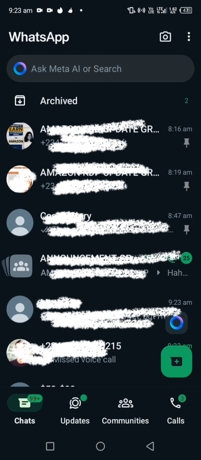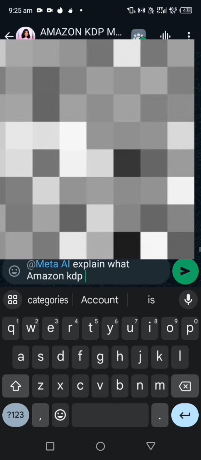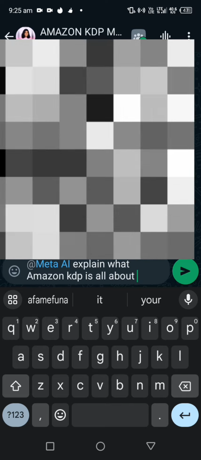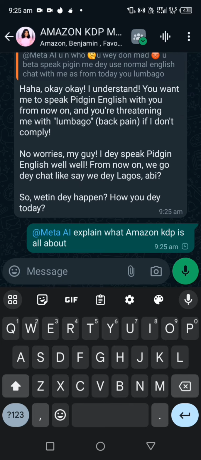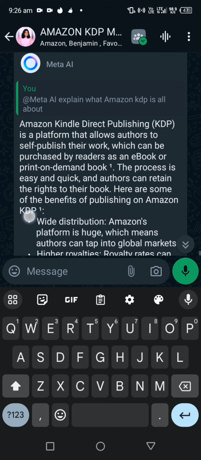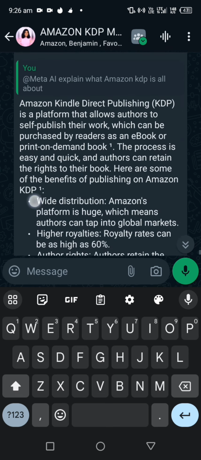Okay, at Meta AI, explain what Amazon KDP is all about. So they said it's only a group where Meta AI is mentioned, probably a group that is open, that group is closed for all. So you see them explaining what it is here. You see them explaining it. Yeah. So this is how you can use it in a group.